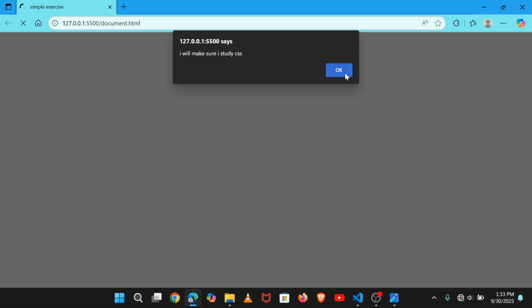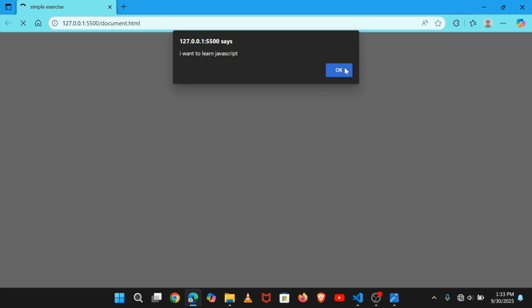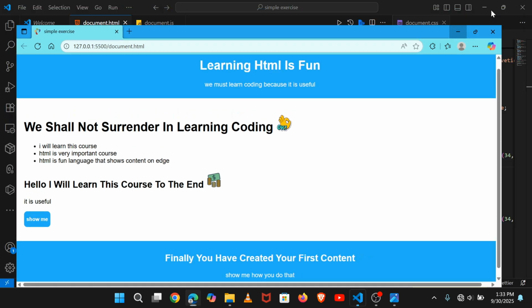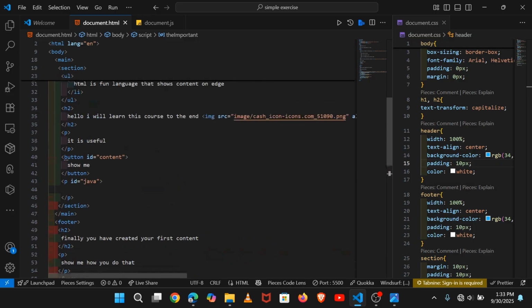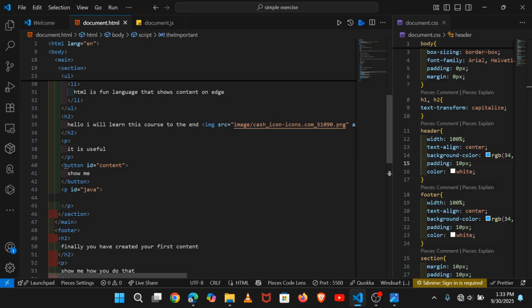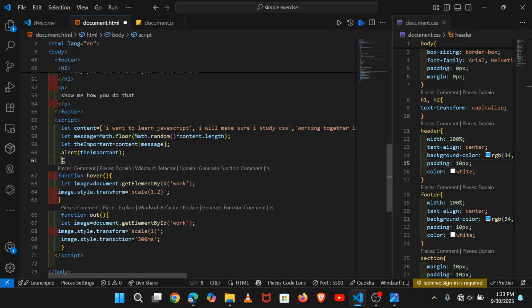says I will make sure I study CSS, and when you do it again, I want to learn JavaScript. The text will keep on changing based on the way you want it. So we want that text to be displayed in this paragraph with an ID of Java. So you come here below it and write let Java, but this is simple.